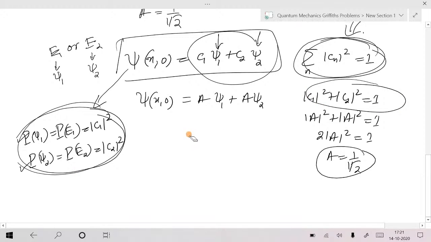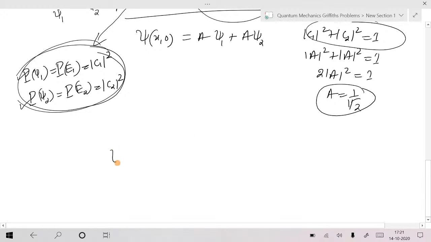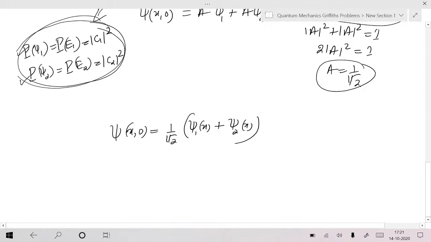Am I right? Now, can I write the normalized wave function? Psi of x comma 0 is 1 by root 2 times psi 1 of x plus psi 2 of x. Now, this is the normalized wave function. Now, how do you find psi of x comma t? You should plug in the time dependent energy factor, the exponential factor.